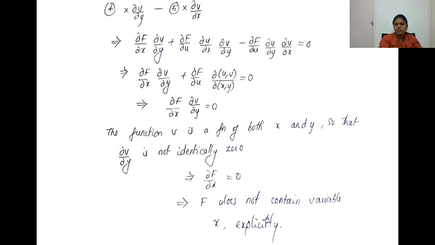That proves the second part. So f does not contain the variable x explicitly, so f will be a function of u and v. Therefore if the determinant ux uy vx vy is equal to 0, then you can form a relation involving u and v which is independent of x and y.